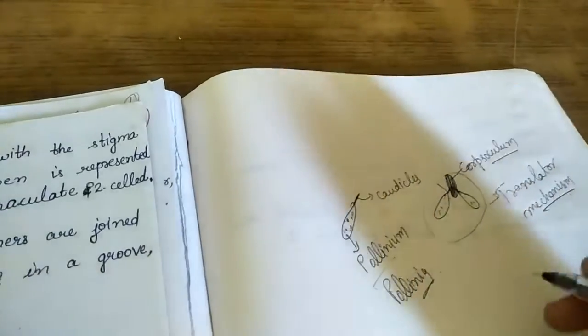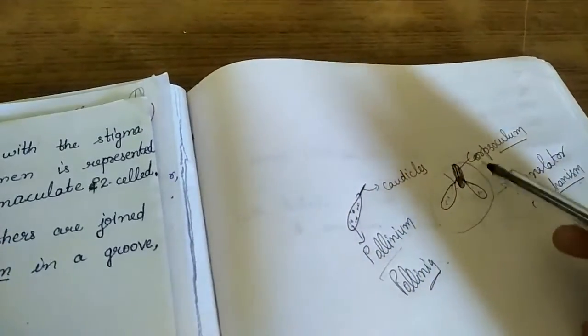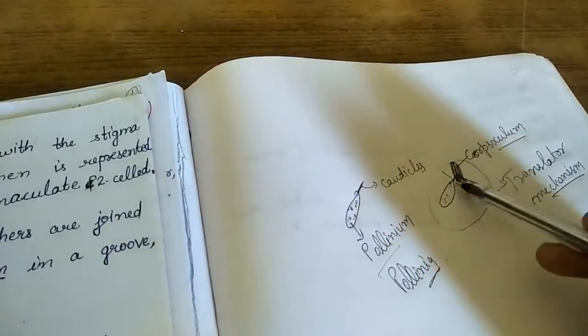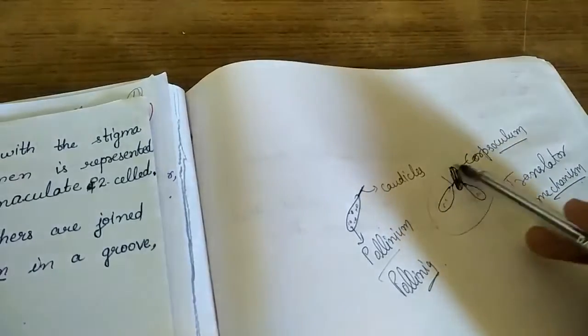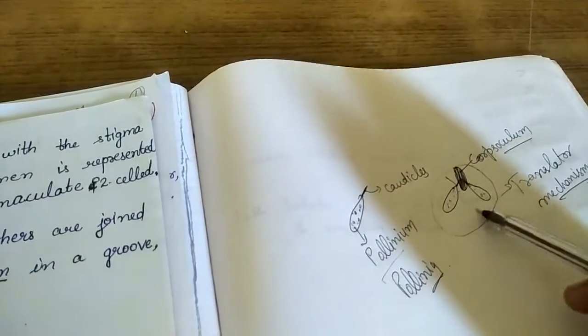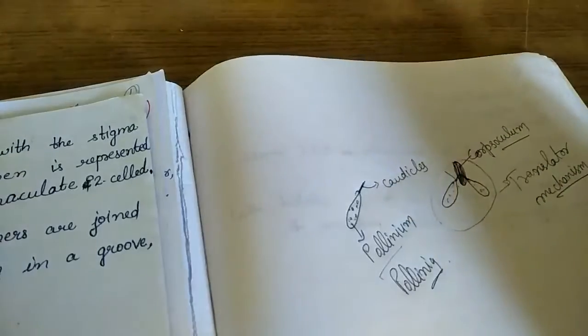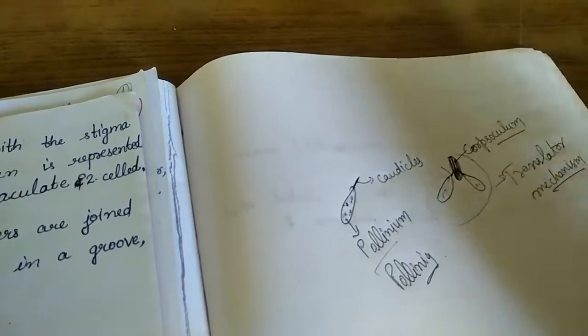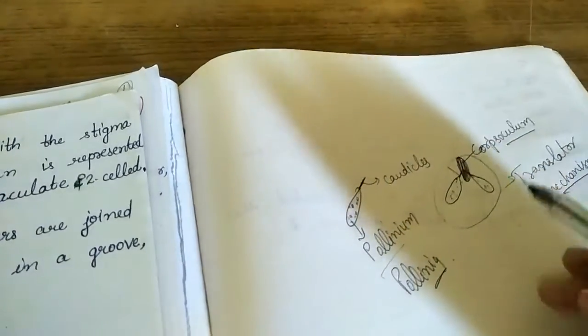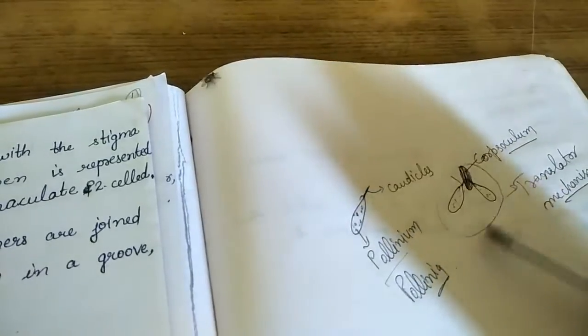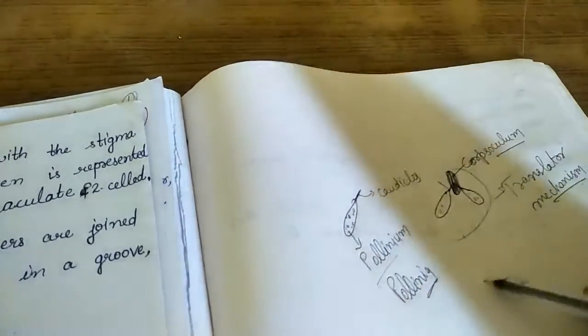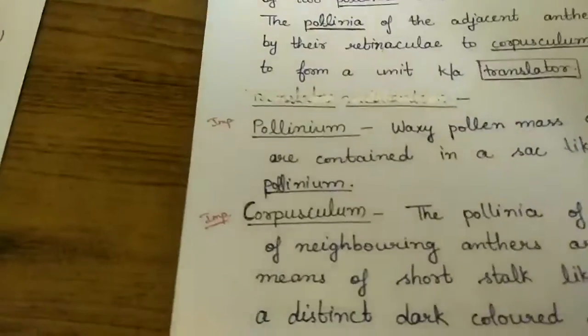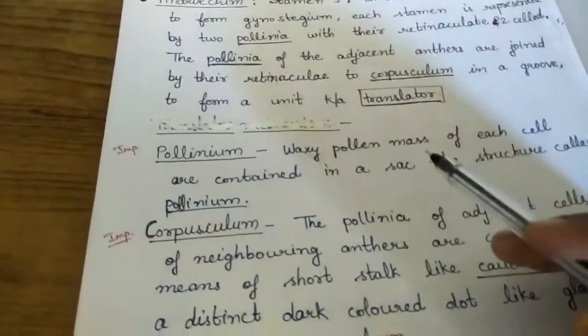So what is translator? When an insect comes for pollination, it carries the whole pollinia along with it and sheds it on another flower. The traveling of this pollinia from one flower to another flower is known as translator. So I hope you understood.